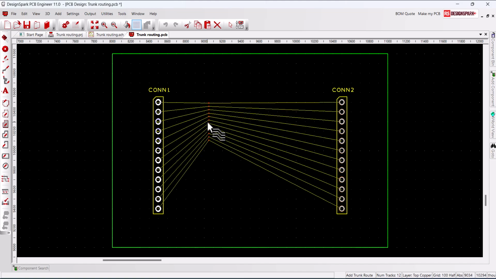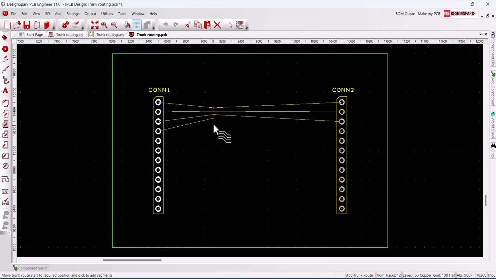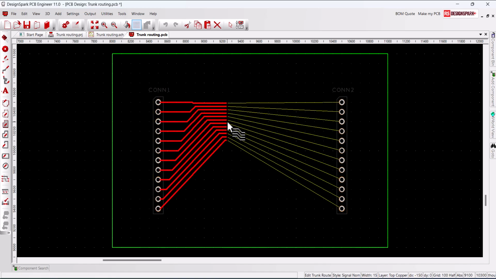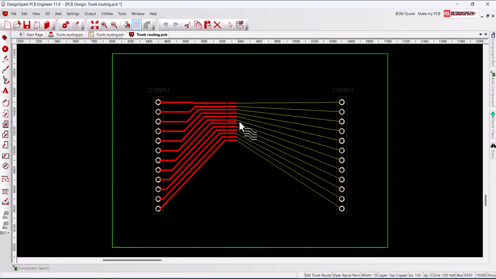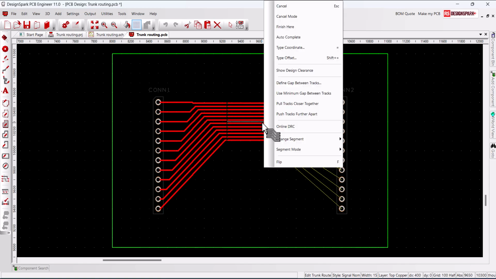If you place the tracks too close to the connectors, the space is inadequate to route all the tracks. Use Undo and place the tracks further from the starting point. Continue to place tracks and then use Autocomplete.